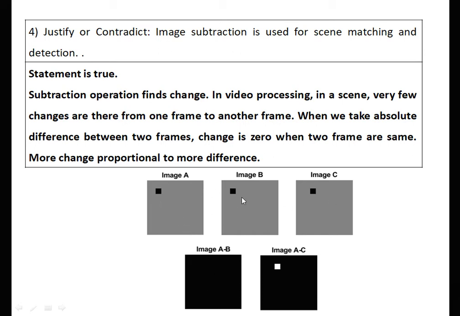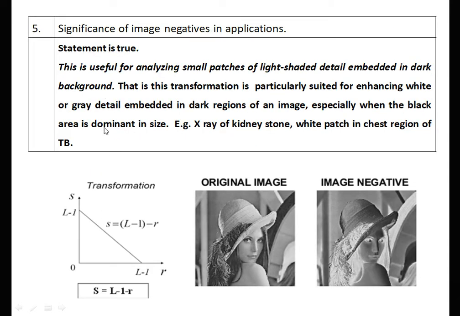In A and C the object is the same, only displaced, and this displacement is shown by the white patch. Therefore even though images A and C are similar, only this much area has changed. Therefore image subtraction is used for scene matching and detection.